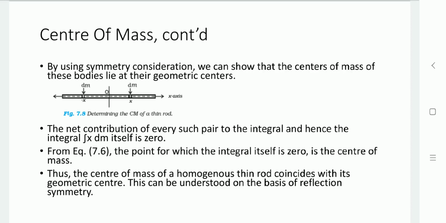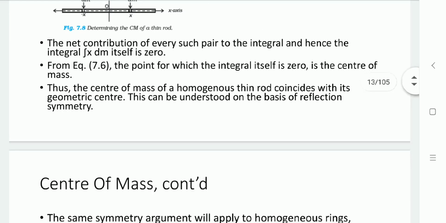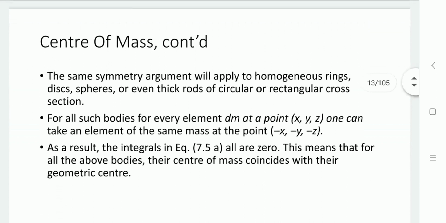So the center of mass of a homogeneous thin rod coincides with its geometric center, which can be understood by the reflection symmetry. The same symmetry argument applies to a homogeneous ring, disc, sphere, or thick rods of rectangular cross section. For all such bodies, for every element dm at point x, y, z, one can take an element of the same mass at the point minus x, minus y and minus z. So the result of the integrals is 0, which means all the above bodies have the center of mass coincide with the geometric center.